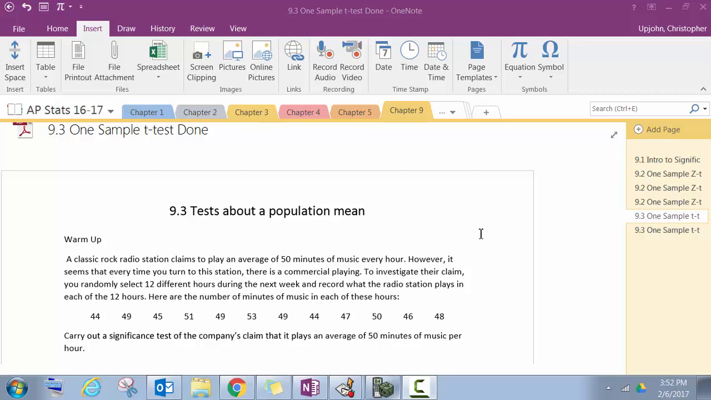To investigate their claim, we randomly selected 12 different hours during the next week and recorded what the radio station plays in each of the 12 hours. Here are the number of minutes of music in each of these hours. So here are the number of minutes per hour that the company is playing of music. So we don't even have stats, we have our raw data.